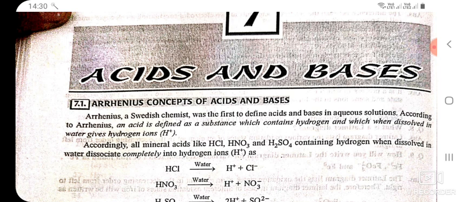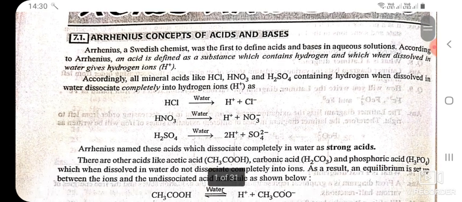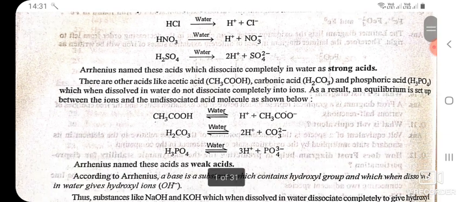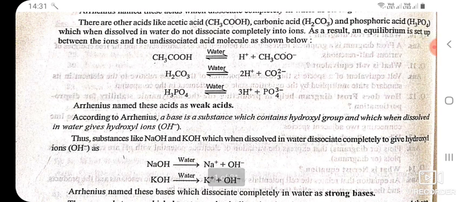HNO3 gives out H plus NO3 negative ions. H2SO4 gives 2H positive plus 1 SO4 2 negative ion. Arrhenius named these acids which dissociate completely in water as strong acids. There are other acids like acetic acid CH3COOH, carbonic acid H2CO3 and phosphoric acid H3PO4, which when dissolved in water do not dissociate completely into ions. As a result, an equilibrium is set up between the ions and the undissociated acid molecule as shown below. Arrhenius named these acids as weak acids.